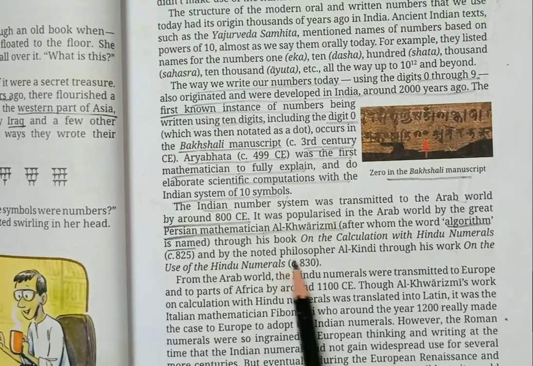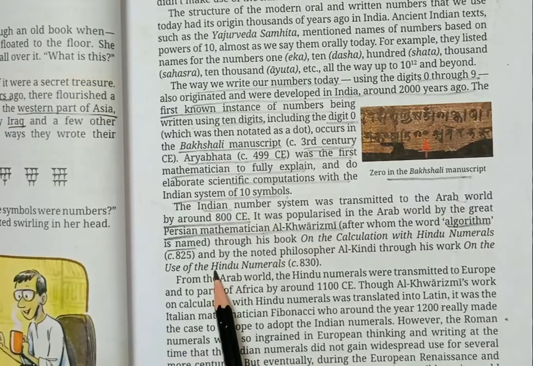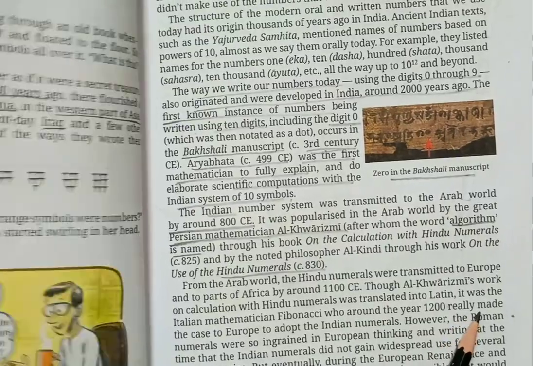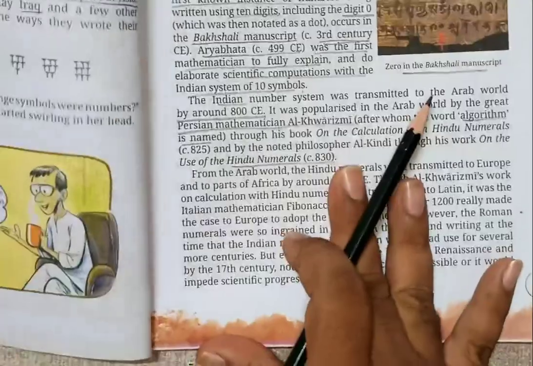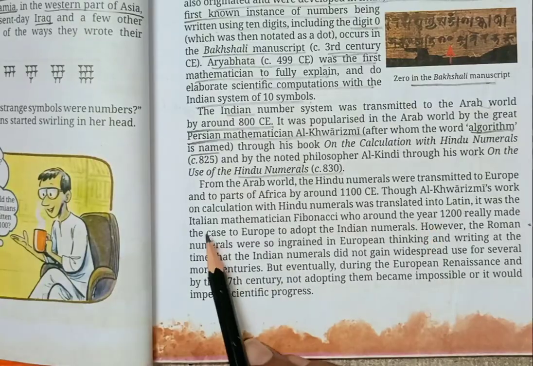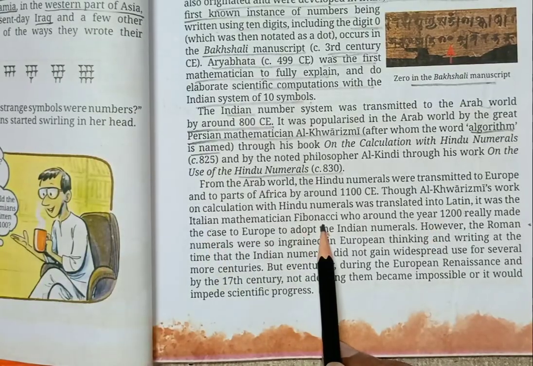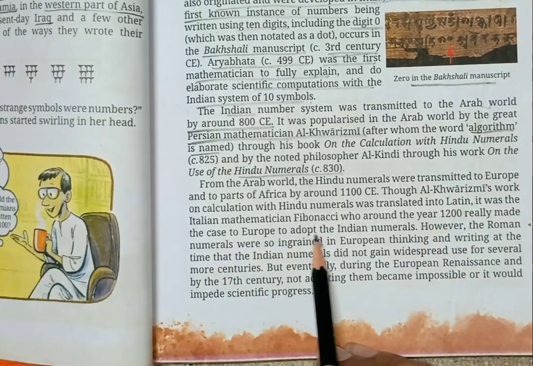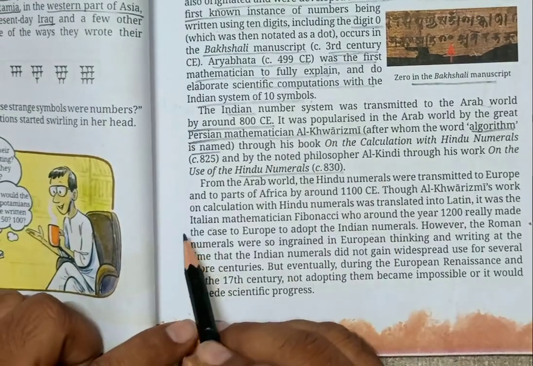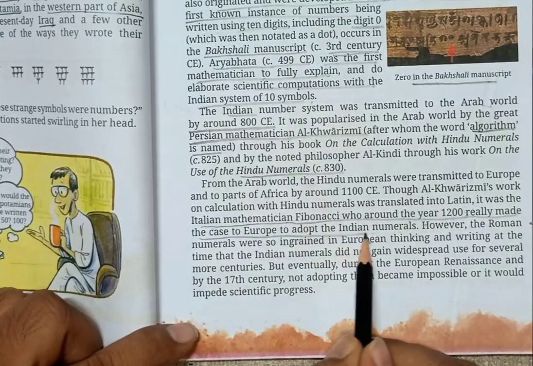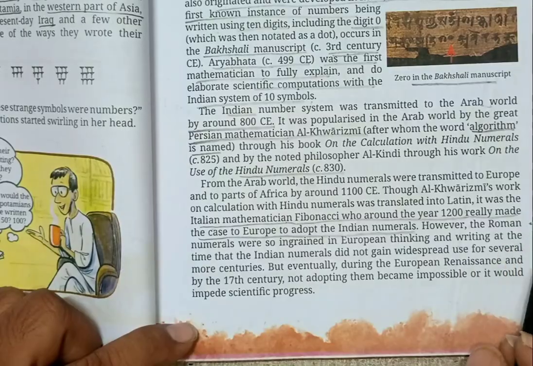The philosopher Al-Kindi also wrote on the use of Hindu numerals in the 830s. We know very well that these are the mathematicians we have seen, and what they have done. And one more great mathematician, the Italian mathematician Fibonacci, around the year 1200, made the case for Europe to adopt the Indian numerals. We have to be proud of how much our India has done. I feel very proud to be an Indian.